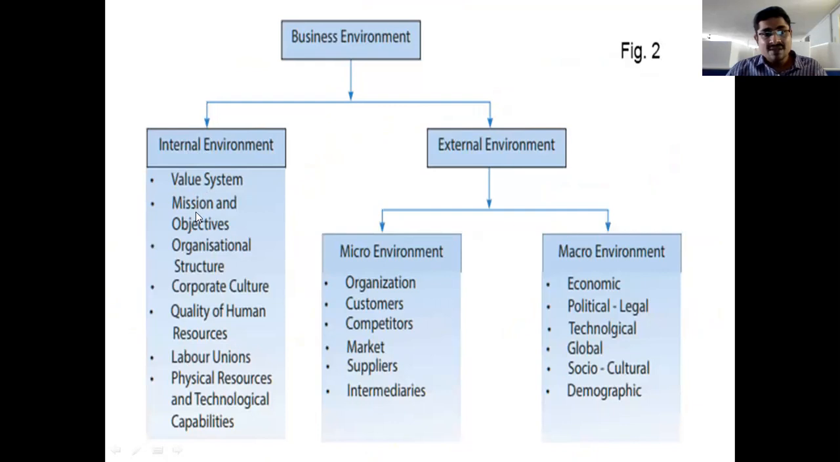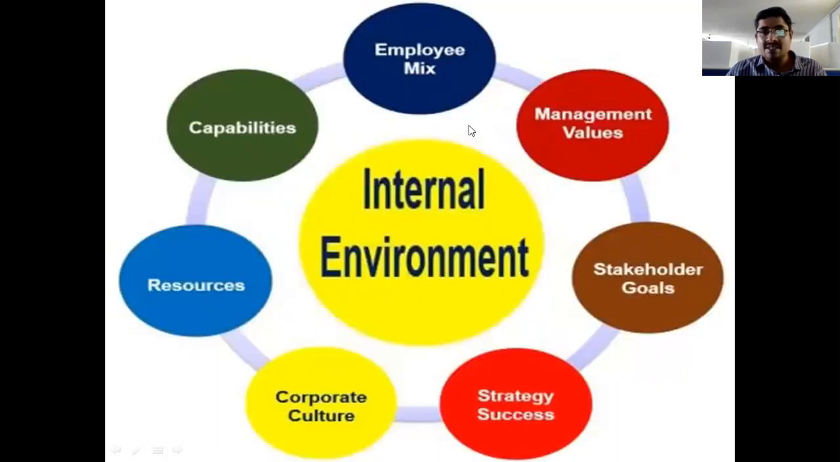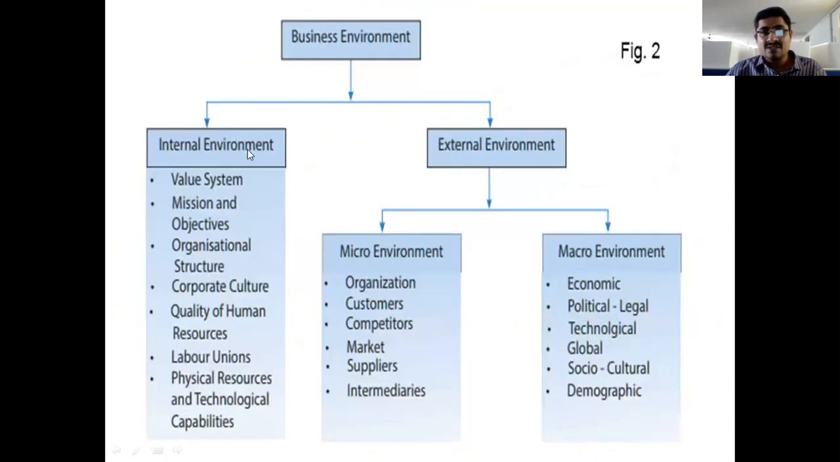So values, mission, and objectives. Objectives means targets. Organization structure, corporate values, quality of human resource, which means quality of employees, labor unions, physical resources, the 5 M's, and technical capabilities. All these things come under the internal environment. With all these things, the company will achieve its targets, right? So all these things belong to the internal environment.